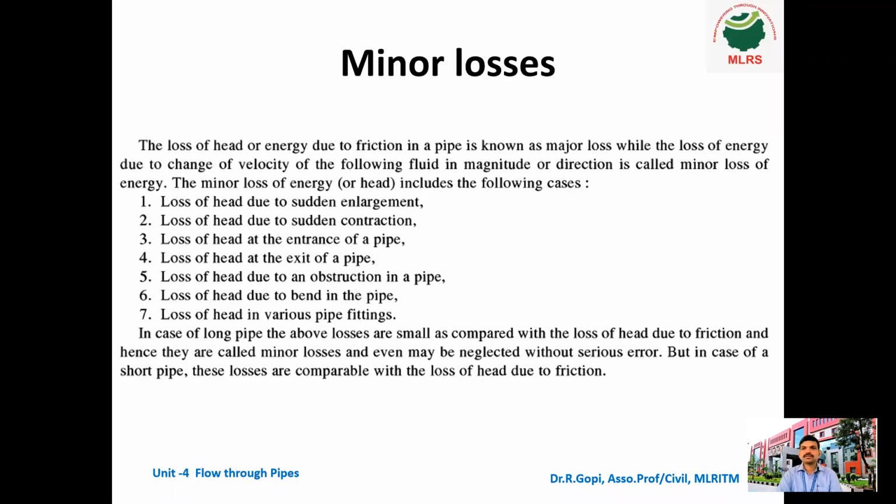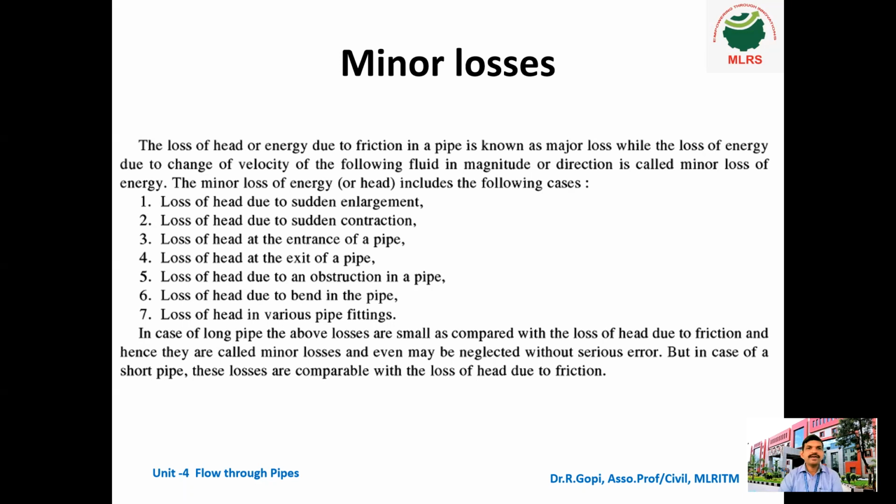So dear students, last class we saw major losses in pipes. Major losses mainly occur due to friction. Now onwards we will see minor losses. Minor means a small amount of losses. Major losses are only because of friction, but minor losses are not like that. There are different causes for minor losses to occur. Let us see them one by one in this chapter.